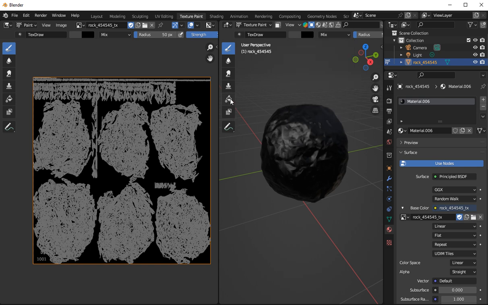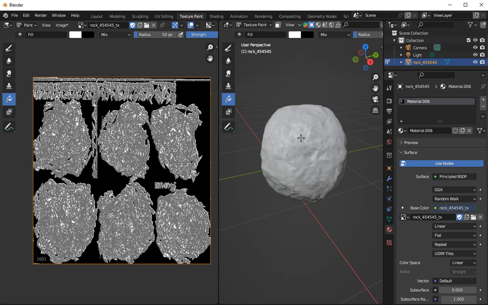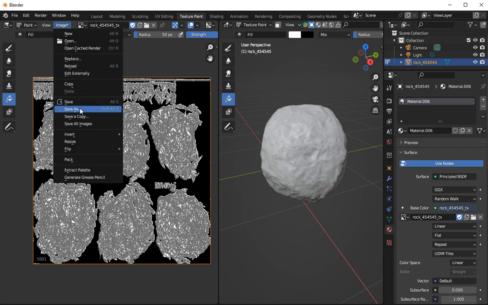You can press the paint bucket and just basically throw it on top of the rock. And you can see that it actually paints all of the model for you. It's a better way to paint your model than actually going over here and painting the model. It doesn't matter which way you do it. But I'm saying, I don't want to go over here and start painting this. I want to paint this. Go back to your image, save it.